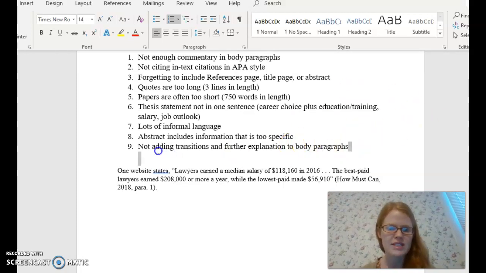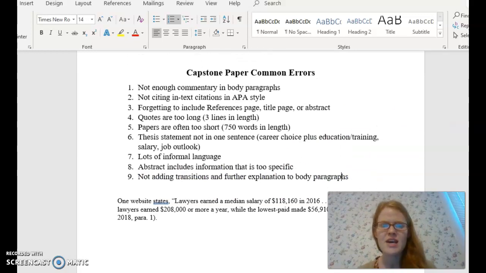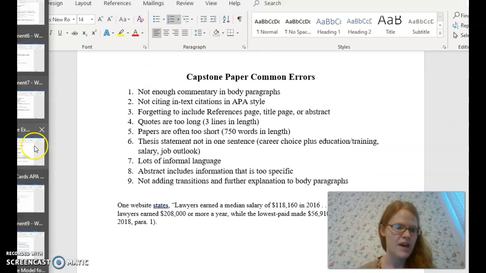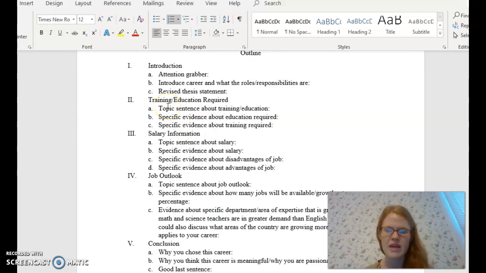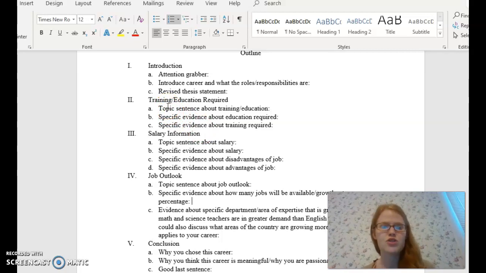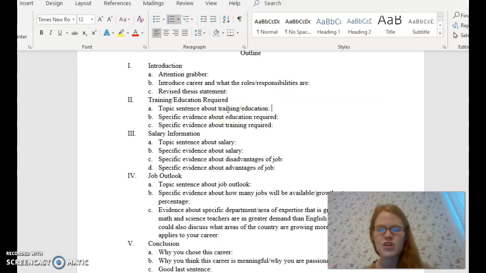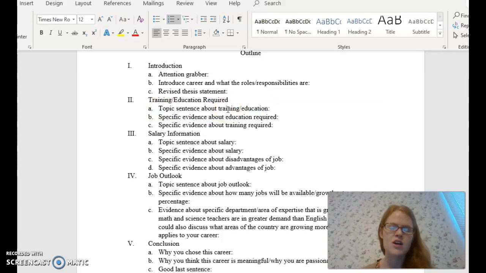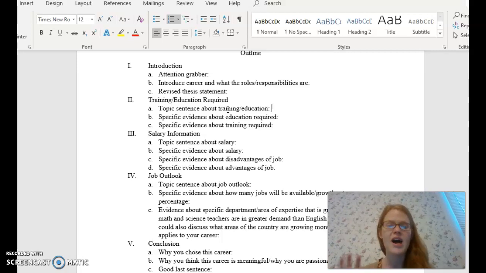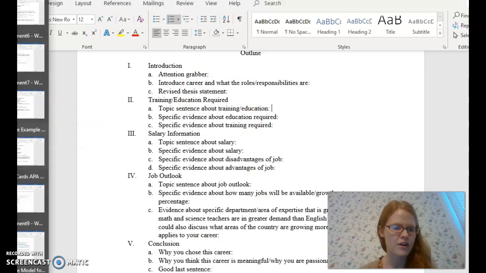The other common error that I see is not adding enough transitions and further explanation to your body paragraphs. Again, guys, with your outline, I just kind of wanted to see the basic evidence that you're going to include. However, when you are writing your paper, you should include good topic sentences, right? You should include further explanation about that topic sentence. You should probably have at least 2 sentences before you go into your evidence. So make sure that you're including your words and enough commentary in each one of these paragraphs so that you have the length there, all right?